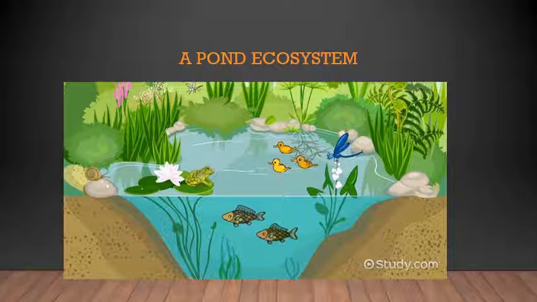If it does not rain properly, then the pond may dry up. If it is too hot or cold, it affects the growth of plants. Thus, the interaction that living things have with each other and with their environments forms the ecosystem of the pond. This is just one example of an ecosystem, how there is interaction between the living things and living things, and living things and non-living things. That interaction in a given place is called an ecosystem.